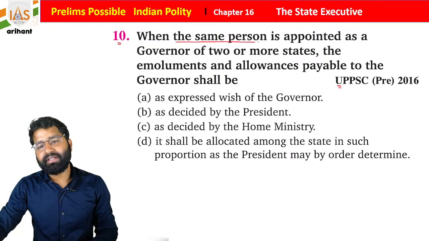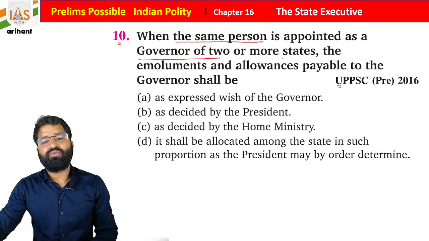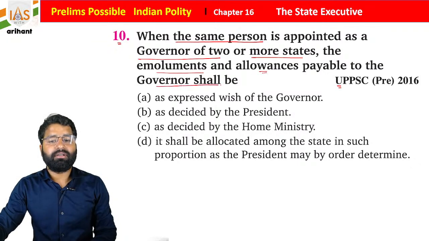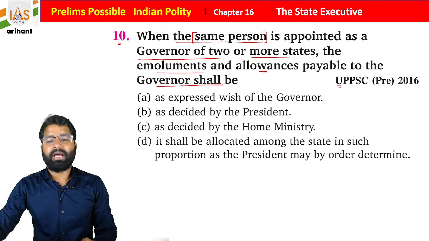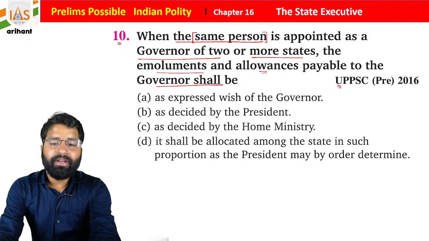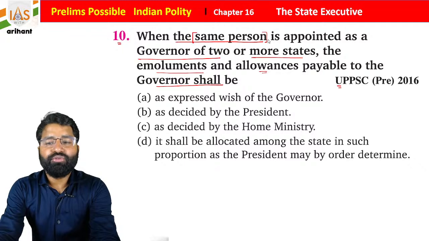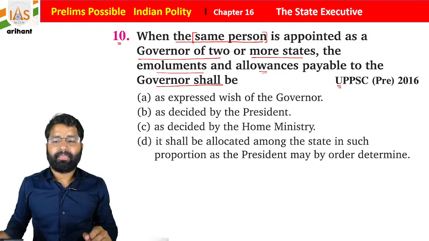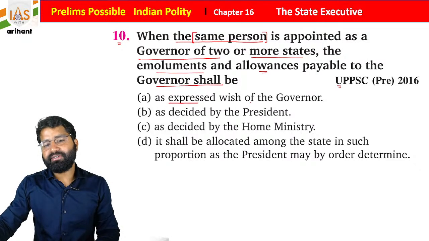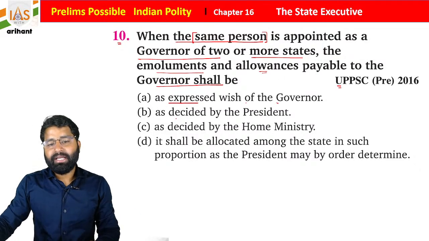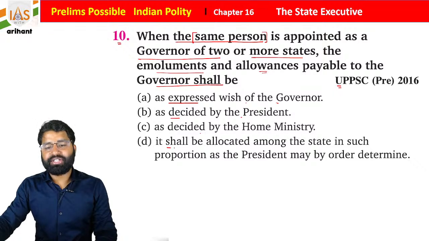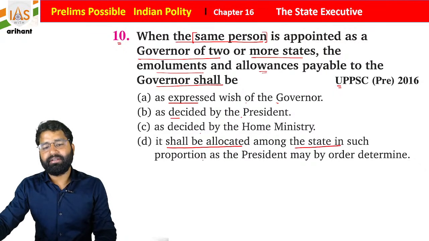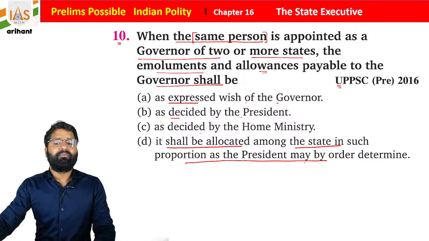When the same person is appointed as governor of two or more states, the emoluments and allowance payable to the governor shall be: as per the expressed wishes of the governor, as decided by the President, or as decided by the Home Ministry, and it shall be allocated among the states in proportion as the President may order to determine.